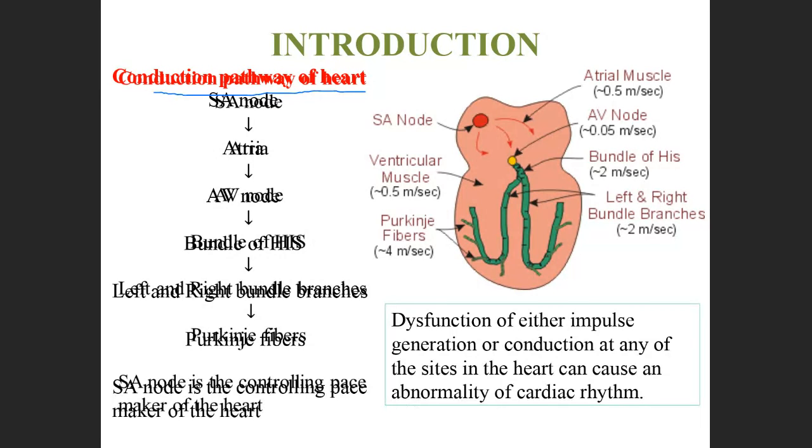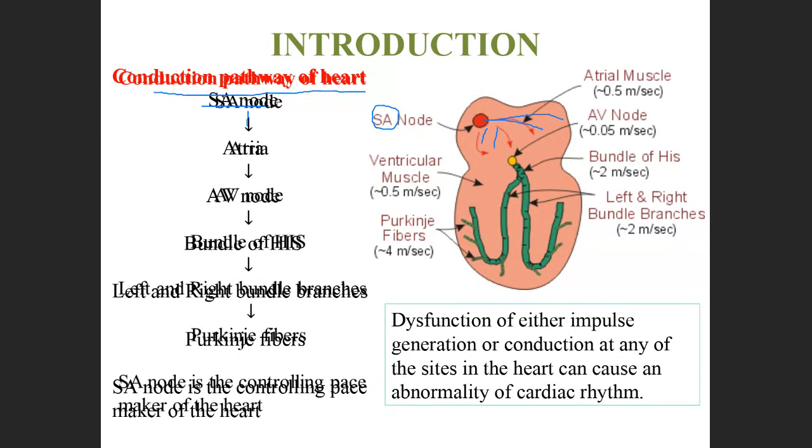Conduction pathway means how the impulses start and how they travel in the heart. First the impulses are generated in the SA node, that is the sinoatrial node. From the sinoatrial node, the impulses travel to the atria. When the impulses travel through the muscles of the atria, the atria will contract.